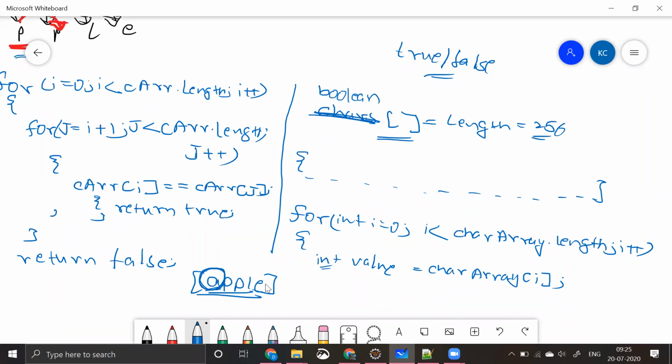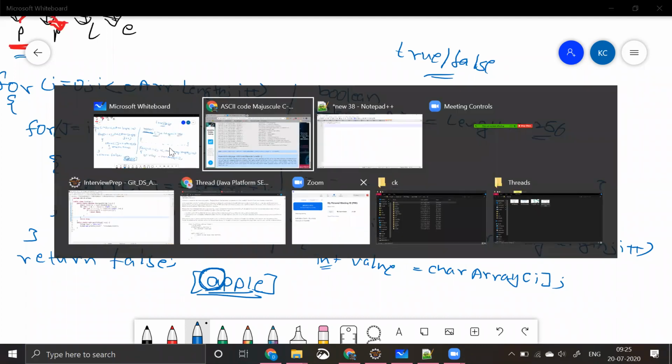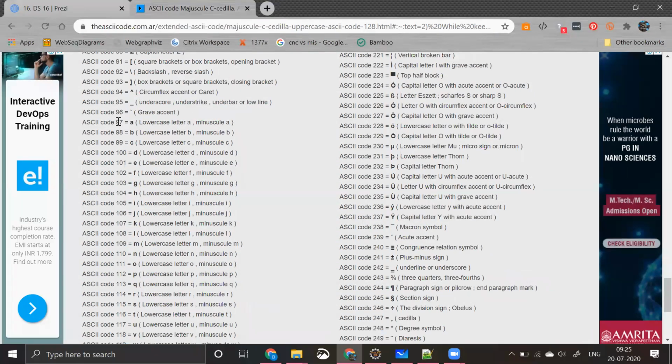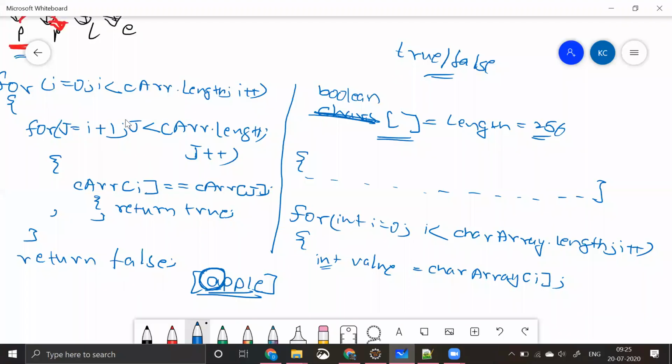So there is this A which is mapped to a particular number. A maps to 97, so I'll be getting a value of 97 in my value.